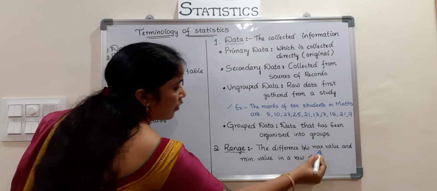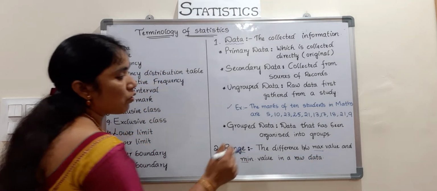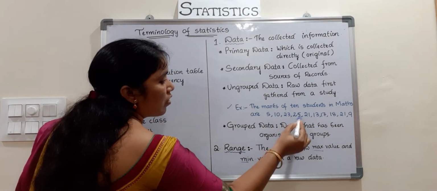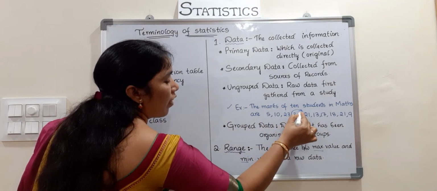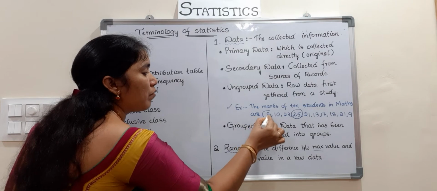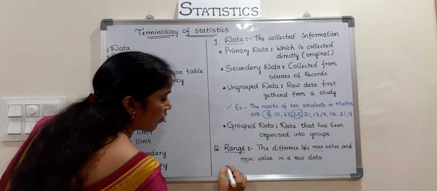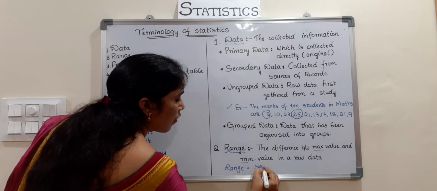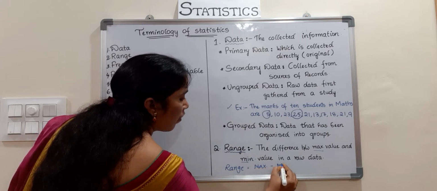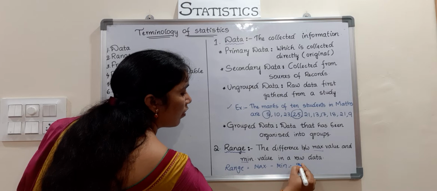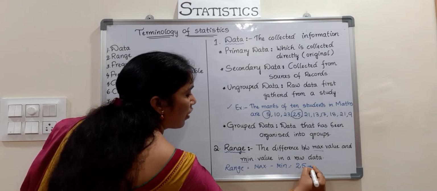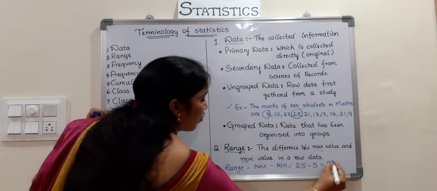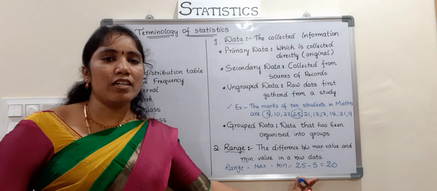Observing these 10 observations, this is the maximum value and this is the minimum value. You can write range equals maximum minus minimum. Now what is the maximum value here, children? 25. Minus 5 is equal to 20. So the range of this given data is 20.